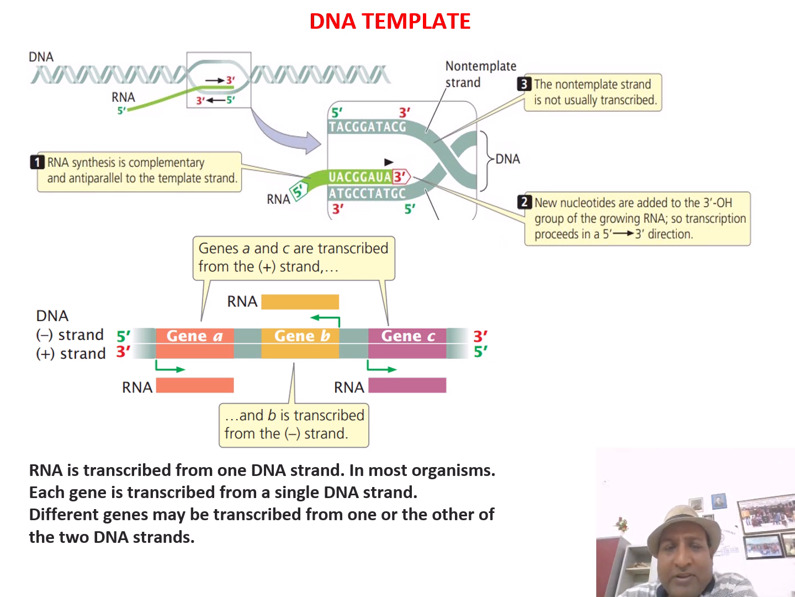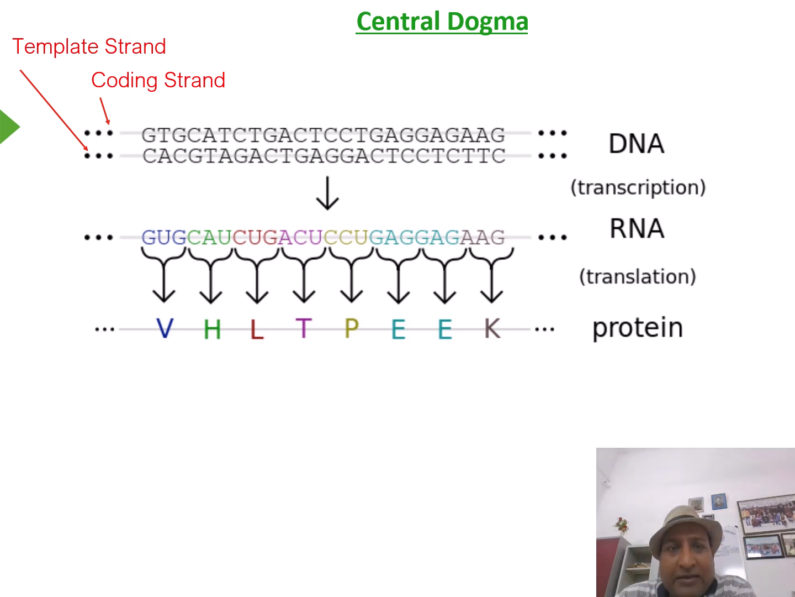So RNA is transcribed from only one strand. In most organisms, each gene is transcribed from a single DNA strand, and different genes may be transcribed from one or the other of the two DNA strands. The thing I have said is that the template and non-template are the two strands of the DNA. One strand is called the template strand or non-coding strand, and the opposite strand is called the coding strand. Why is it called the coding strand? Because the sequence of mRNA is exactly the same as the coding strand, except the T in DNA is changed into uracil. Thymine changed into uracil.